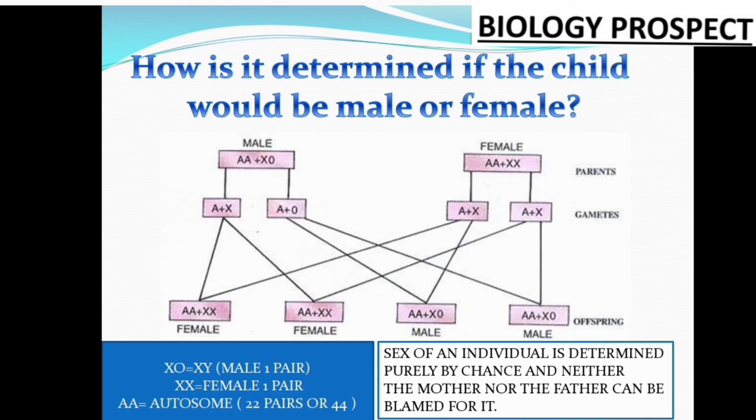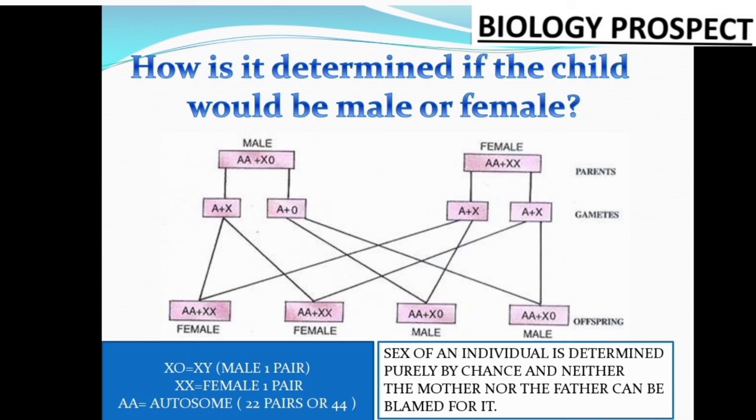I just repeat once again: all female gametes or ova carry one X chromosome, and the 22 pairs of autosomes are equally distributed in both the sperm and the ovum. You have seen the A, denoting autosome, is equally distributed over there. So when they are similar in terms of autosomes, the female has 44 plus XX and the male has 44 plus XY. Why 44? Because 22 pairs of autosomes make 44, and one pair of sex chromosomes, that is X and Y for the male, or X and X for the female.